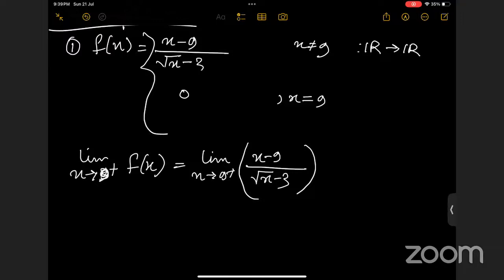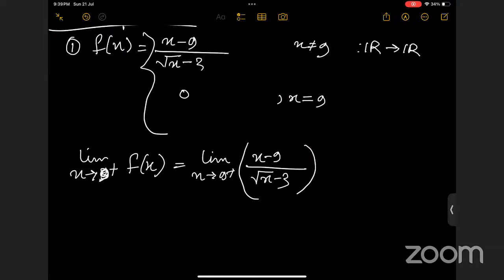Ma'am, if we are taking x tends to 9, then we will put 9 in place of x. Ma'am, in the question, why have you taken x equal to 9, then 0? I don't understand it, because it's going to be undefined, no? It's x tends to 9. But you have to do something with the function.